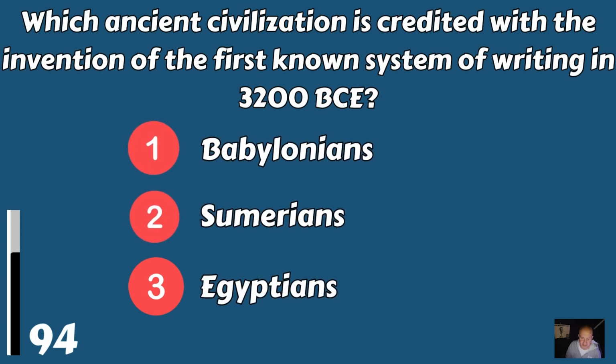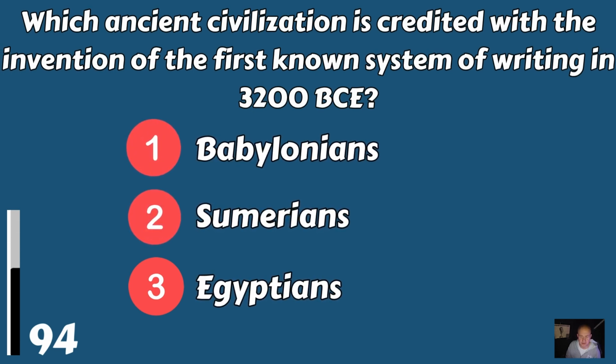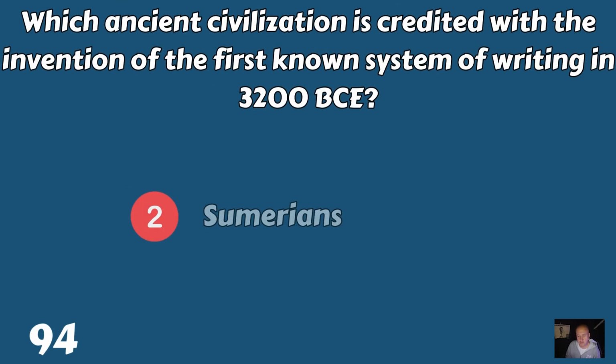Which ancient civilization is credited with the invention of the first known system of writing in 3200 BCE? Was it the Babylonians? Was it the Sumerians? Or was it the Egyptians? It was the Sumerians.